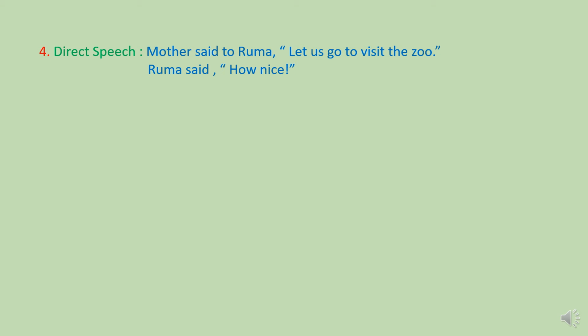Students, at the end of how nice, we can see there is a sign of exclamation, and we can understand that it is an exclamatory sentence. So, here, how nice means how nice it is, the complete structure of an exclamatory sentence.